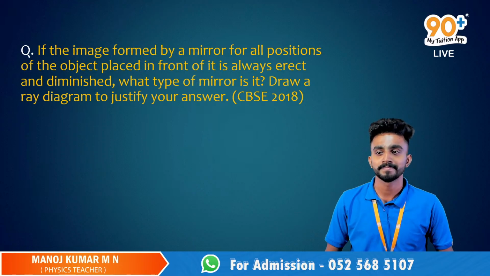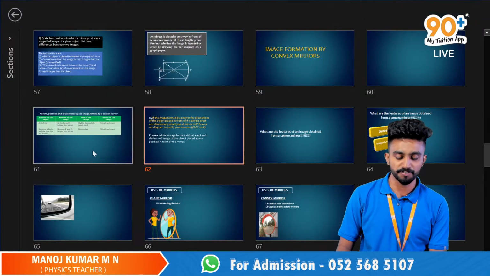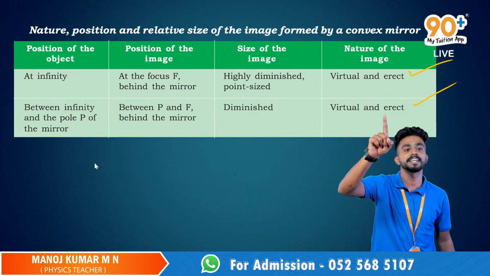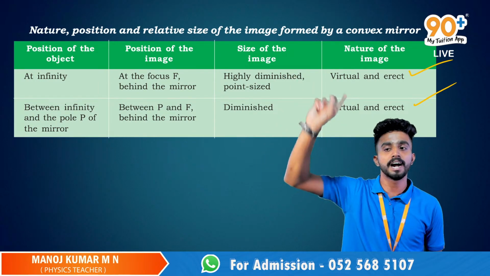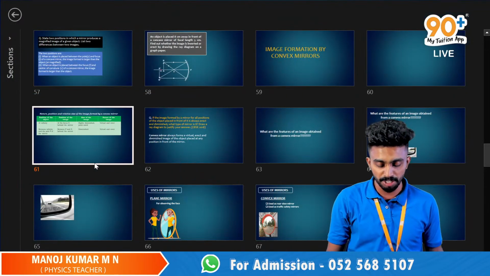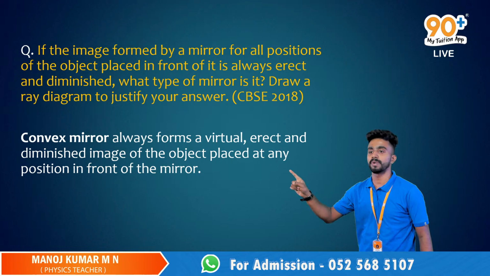Is it convex? In the case of a convex mirror, in all the cases, we'll get the image as virtual and erect, right? And the size will always be diminished, either highly diminished or just diminished. So this particular mirror will be none other than the convex mirror.